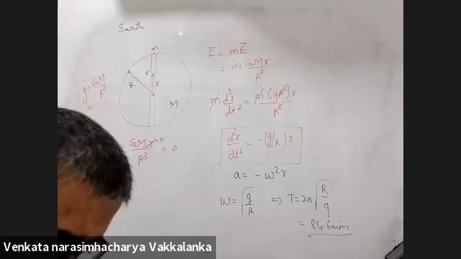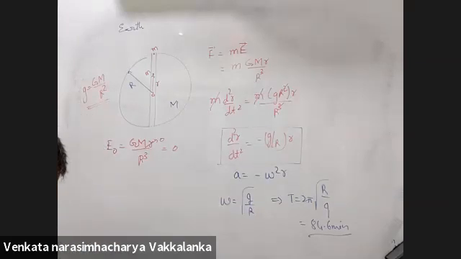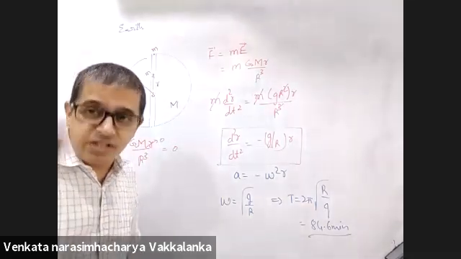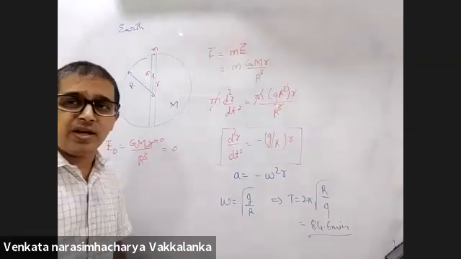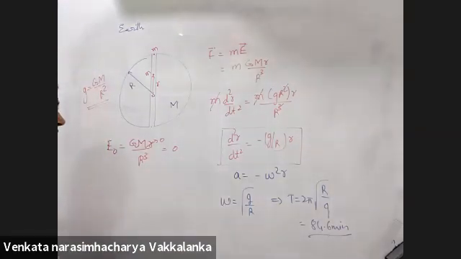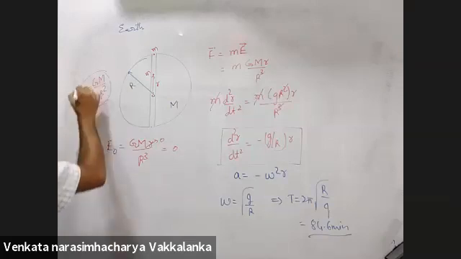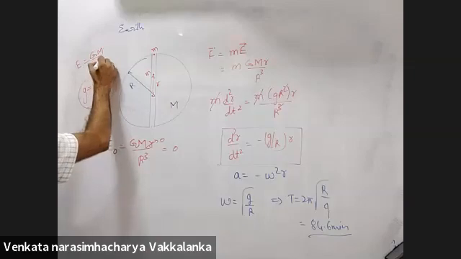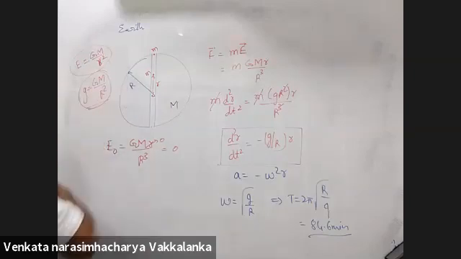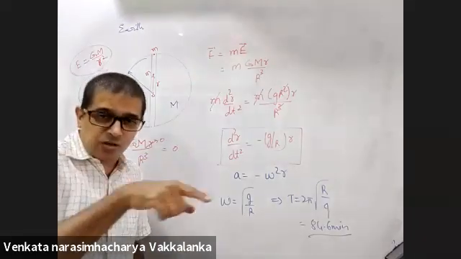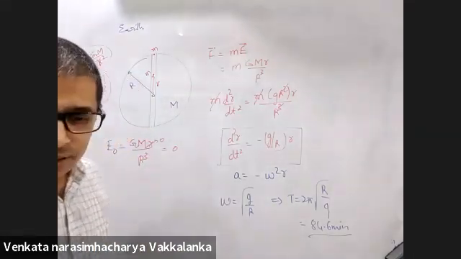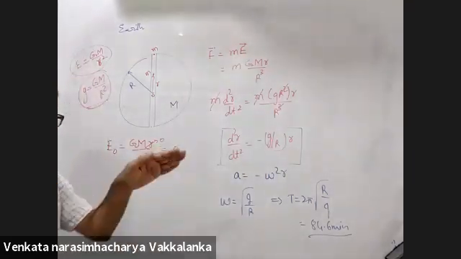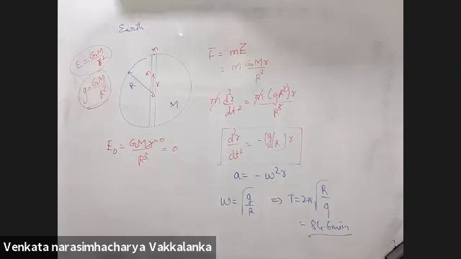Somebody is asking, why didn't you do this when we did the outside the sphere derivation? We did the same thing. Outside the sphere also, what did you take? g sin theta. g is nothing but the field; you took the component of g. Small g is as good as the field outside the sphere. What is the field outside the sphere? GM by r square. And you took g sin theta as the restoring force towards the equilibrium position. So you took m into E only, divided by m. You resolved it towards the equilibrium position.